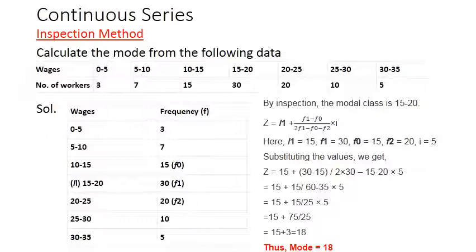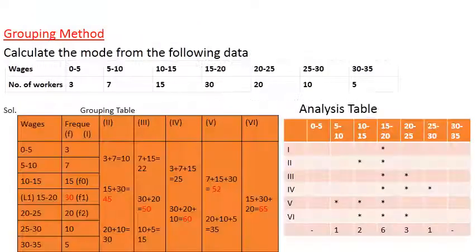When you substitute these values, the formula is L1 plus (F1 minus F0) divided by (2F1 minus F0 minus F2), into I. I is the class width, the difference between upper limit and lower limit. Here L1 is 15, F1 is 30, F0 is 15, F2 is 20 and I is 5. Substituting these values, you will get mode equal to 18, and 18 lies between 15 and 20, so it falls in this class interval. That means your answer is correct. Okay, this is how you calculate mode by using inspection.